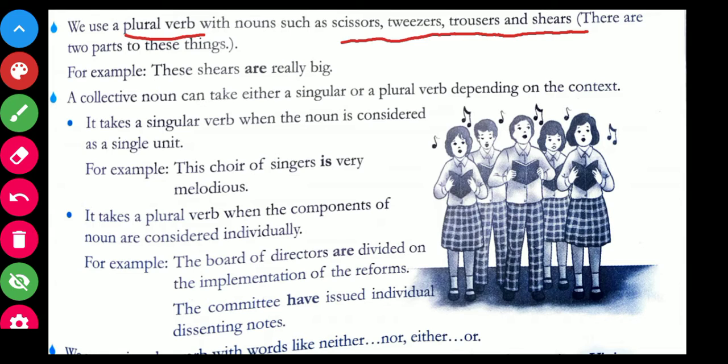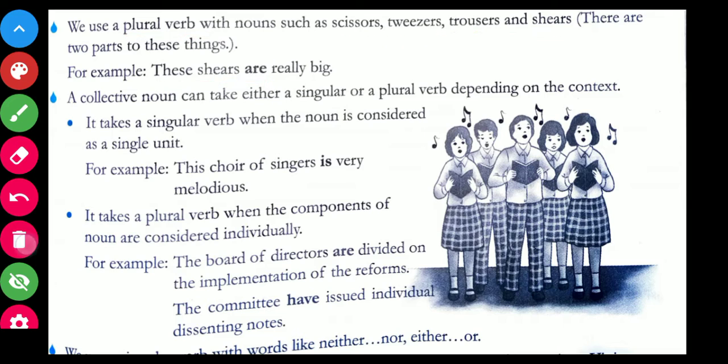I want scissors. Okay, tweezers, trousers, these are all in pairs. So we use a plural verb with them. For example, these shears are really big.